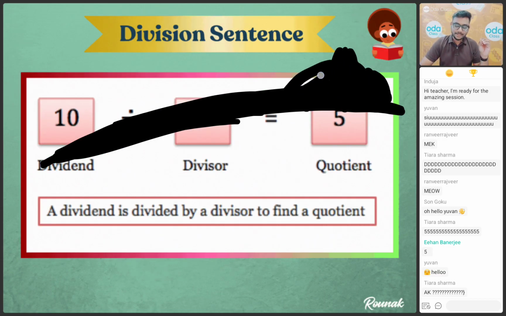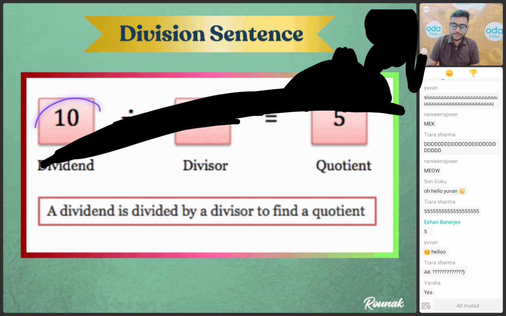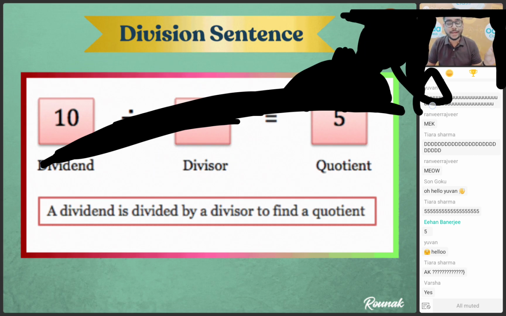So now, students, earlier you have already learned about the division sentence, right? When we talk about a division sentence, for example, you can see the example over here, 10 divided by 2, right bacho? 10 divided by 2. The first number is called the dividend, right, everybody? The second number, number 2, is known as the divisor. And if you divide 10 by 2, you get the number 5, which is the quotient. Are we clear? Are we clear, bacho?